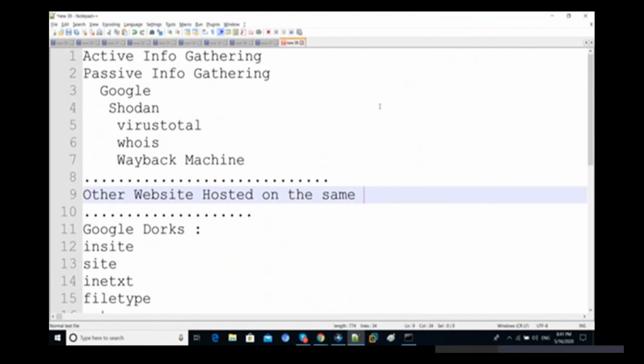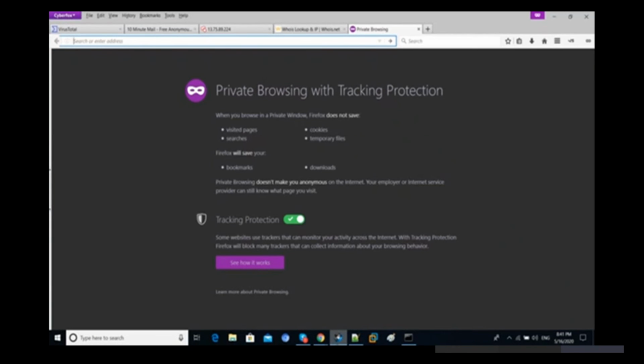Let's suppose I want to hack one website, and that website is not vulnerable. Then we are going to check other websites hosted on the same server, and with the help of those websites we are going to enumerate them one by one. After finding bugs on one of those websites, we are going to root that server, and after rooting that server, we are going to attack the target website. So let's check how we can actually find other websites hosted on the same server.